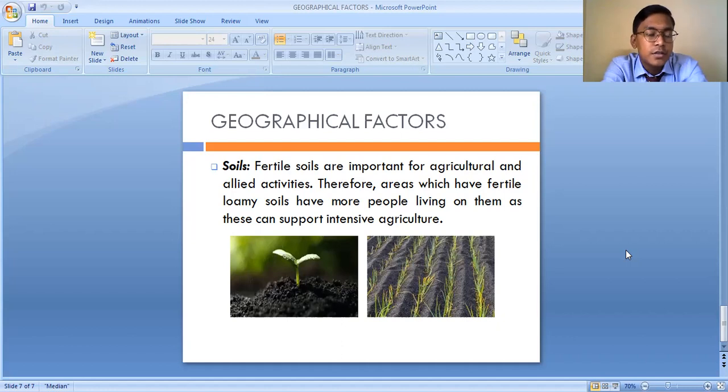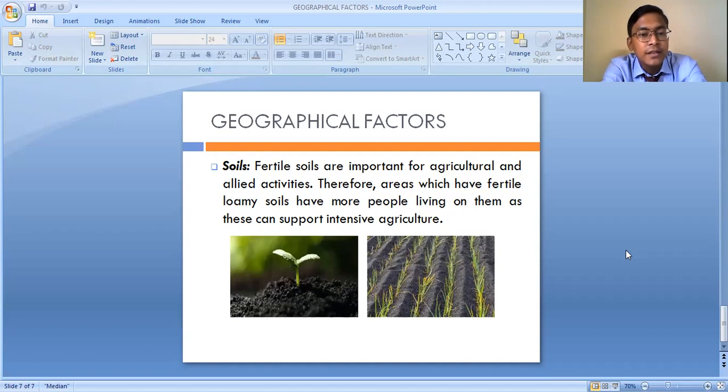There were no industries and no tertiary activity. So they were totally dependent on agriculture to earn their livelihood, and they preferred to settle in those areas where fertile soil is available.